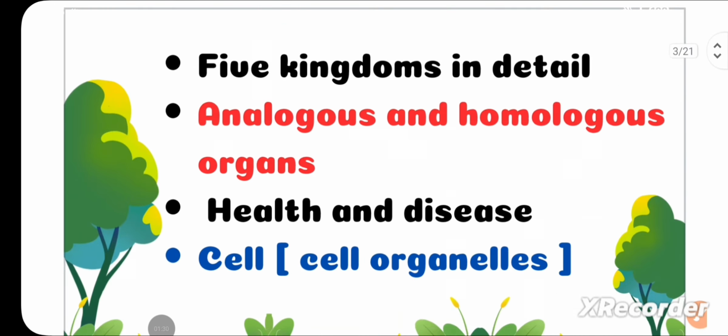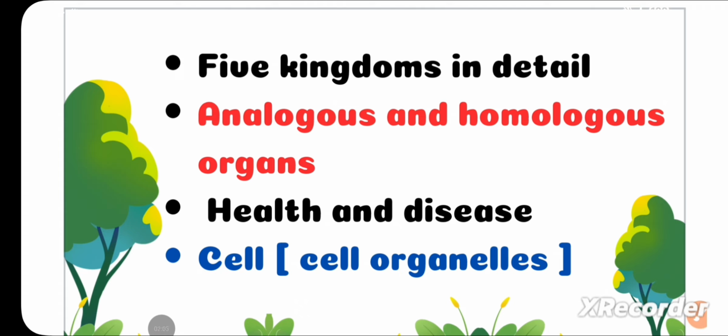And you have to do the 5 kingdoms in detail and you can do it from 9th class NCERT, although you have to read all the topics of science from 9th to 10th NCERT only. When talking about the 5 kingdoms, questions are asked like which of the following is known as the amphibian of the plant kingdom, or flame cells are found in dash, for example found in Platyhelminthes.